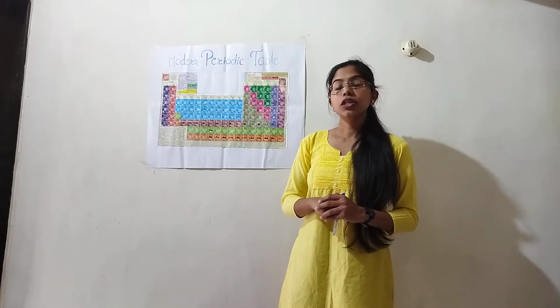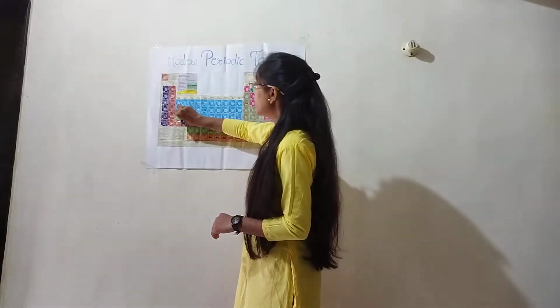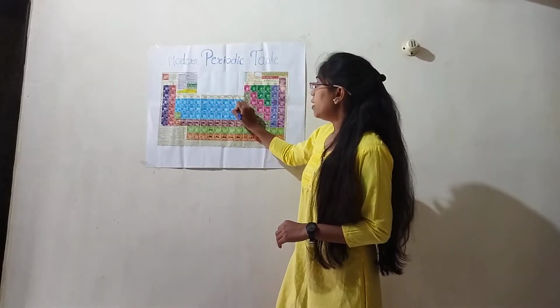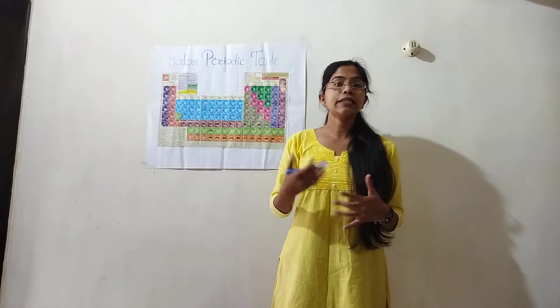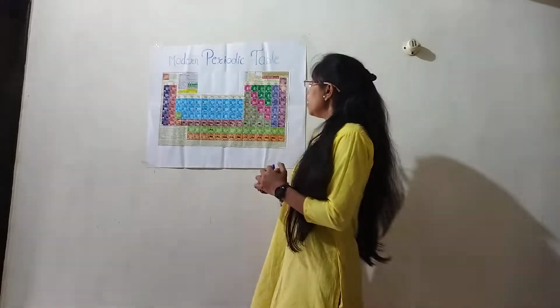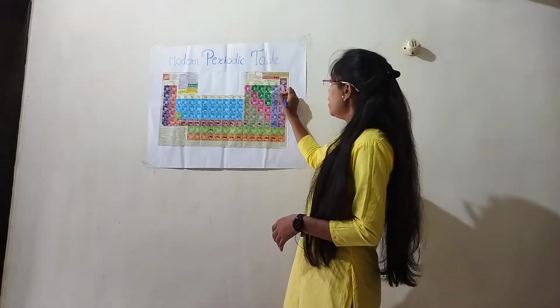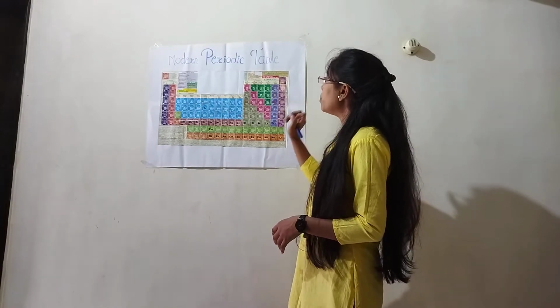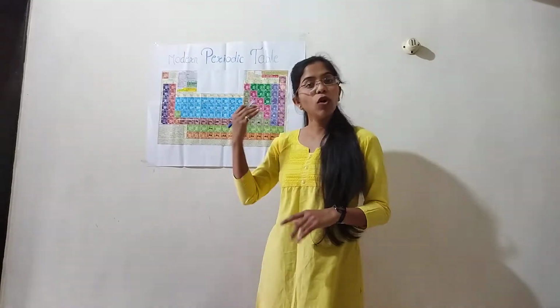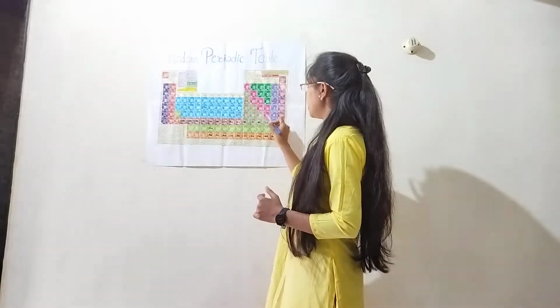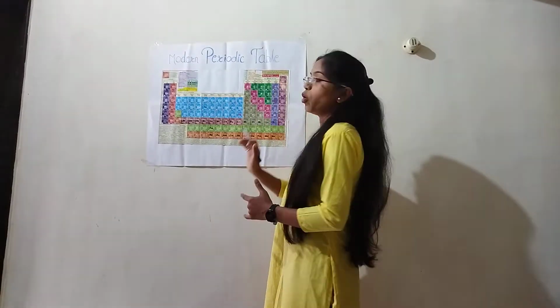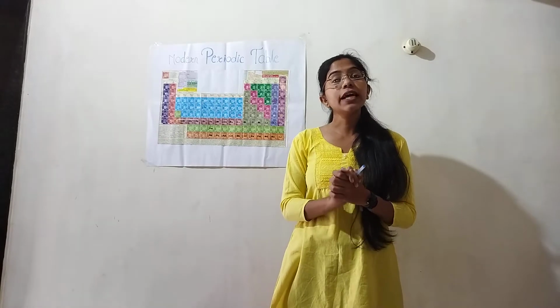Groups 3 to 12 constitute the D block. The D block is also called the transition elements. Groups 13 to 18 constitute the P block elements, and in the P block we can see a zigzag line.